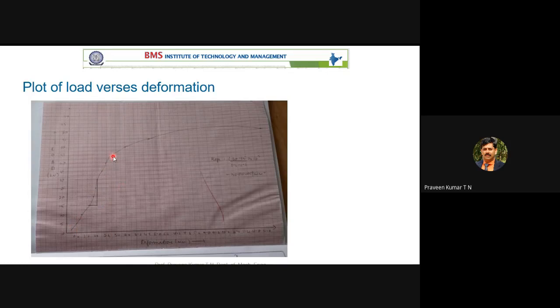You have to plot the graph, then draw one horizontal line and you will get the corresponding point. If this point is your fracture point, and you draw one horizontal line, you will get the fracture load. From the graph you have to find the fracture load and the load at the proportional limit. Those things you have to get from the graph.